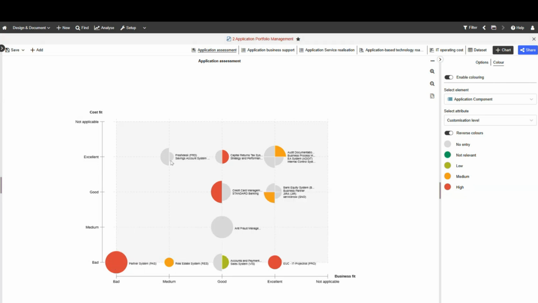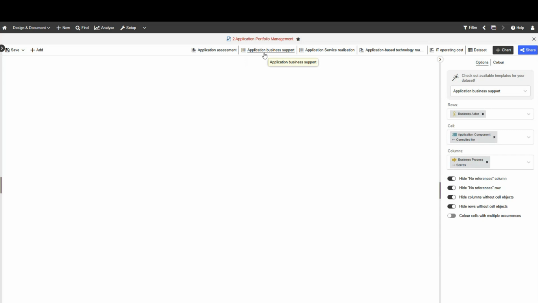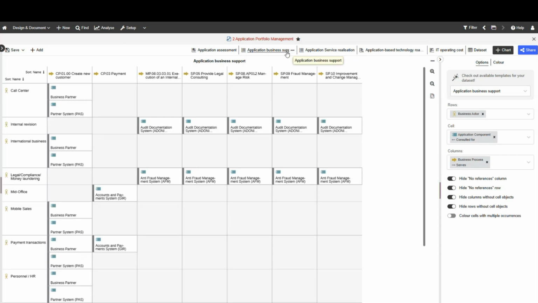But I also see gaps. I don't see, for instance, any customization level being entered here in all the others. So this could also be used as a way to find gaps and to talk to the corresponding stakeholders to fill in and be aware that we need the other attributes available, right? There could be other views, such as maybe matrices, where you see how the business processes